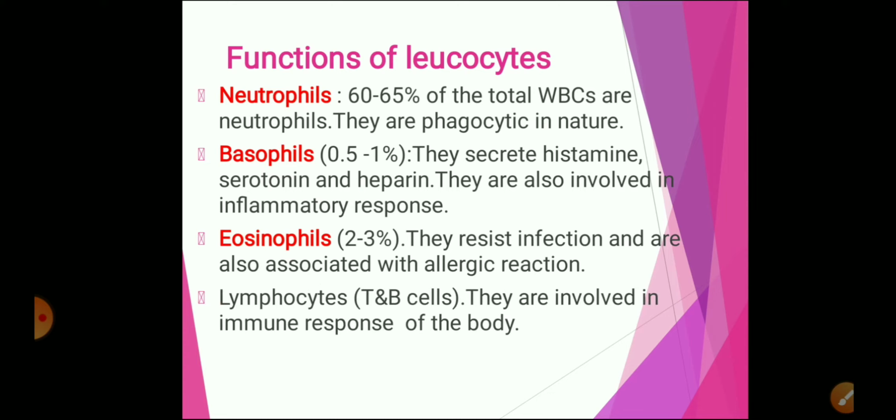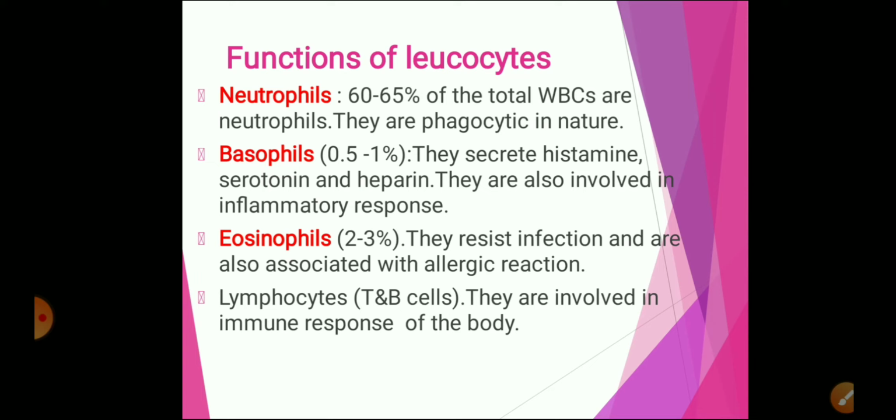The fourth type of cells are the agranulocytes, lymphocytes. Lymphocytes are mainly involved in the immune response of the body. There are two major types of lymphocytes, the T lymphocytes and the B lymphocytes. The T lymphocytes attack tumor cells, whereas B lymphocytes produce antibodies against foreign microorganisms which enter the body.